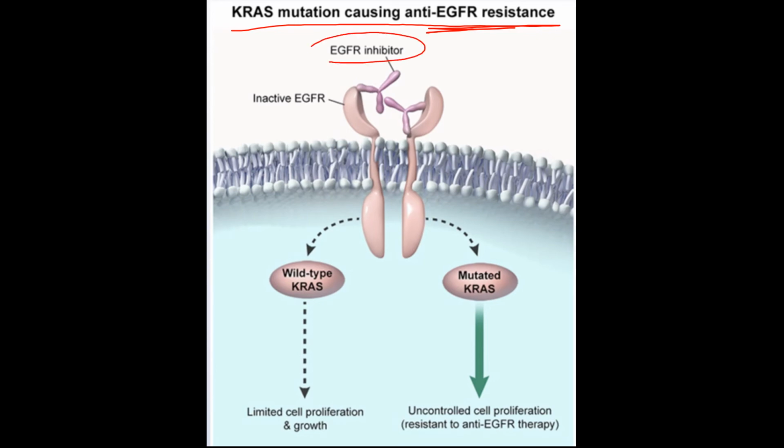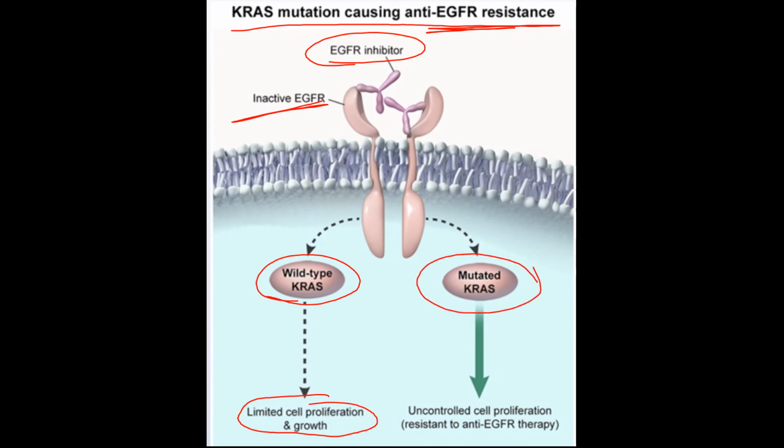Now, these are the EGFR inhibitors which inactivate the EGFR. If it is the normal type or wild type of KRAS, then it will limit the cell proliferation and growth. But if it is the mutated one, if some mutation has occurred in KRAS, then it will lead to uncontrolled cell proliferation. That is, it will become resistant to anti-EGFR therapy.